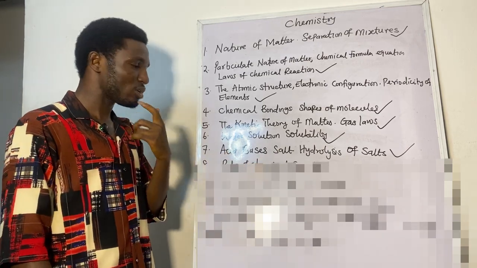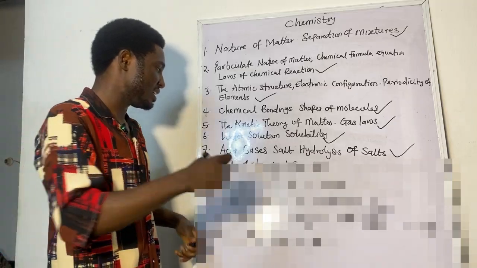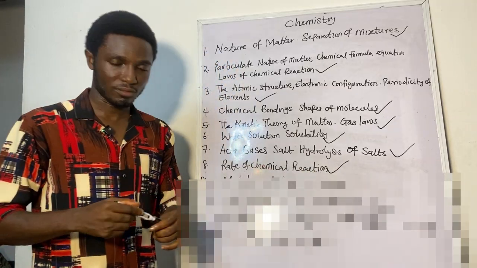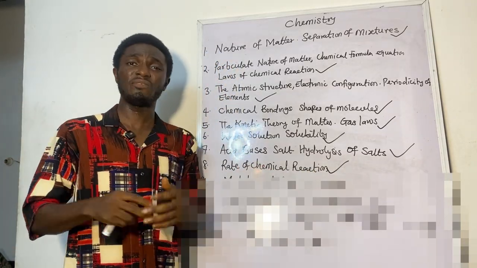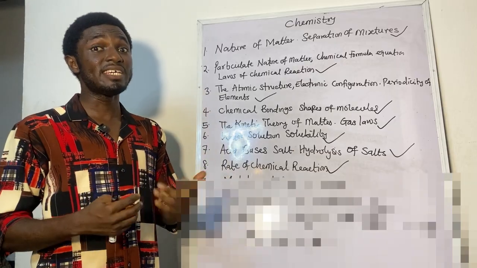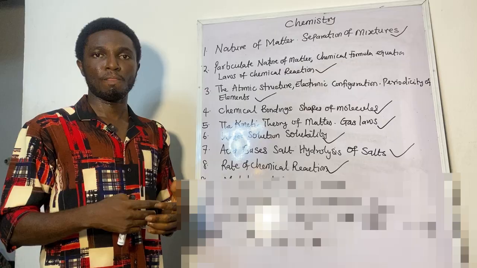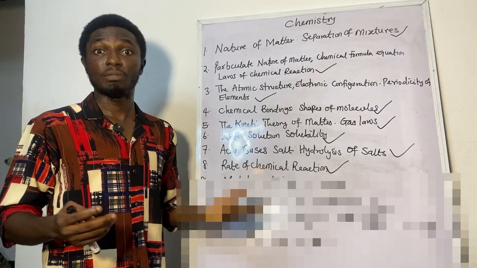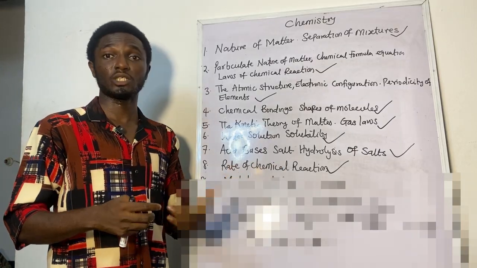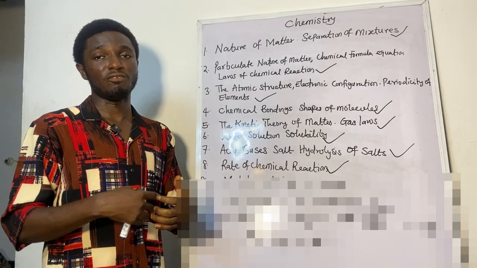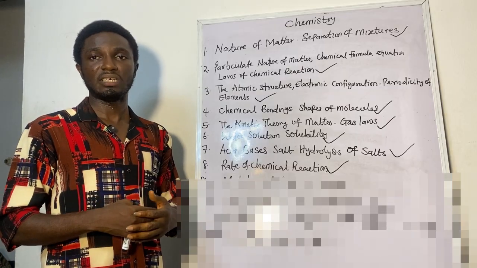We also have another very, very important topic that comes out every year: the rates of chemical reaction. The rate of chemical reaction comes out every year in Jamb, and students do not know it because they didn't prepare. They go to the exam hall, and because they have no idea what the rate of chemical reaction is, they flunk themselves in the hall.